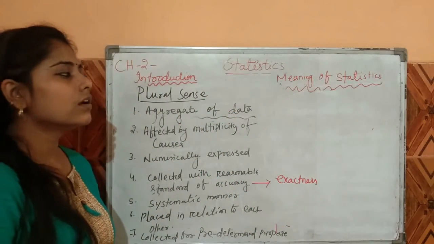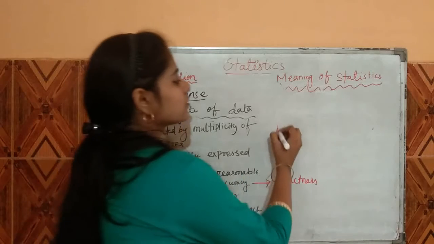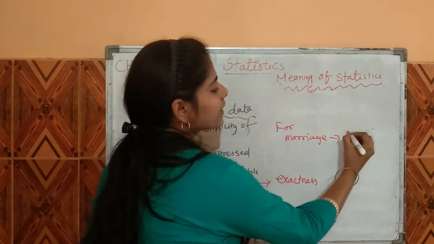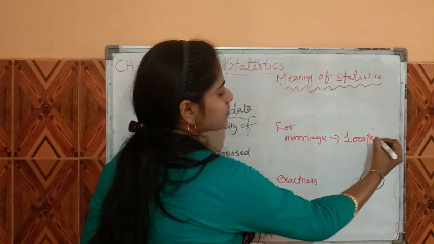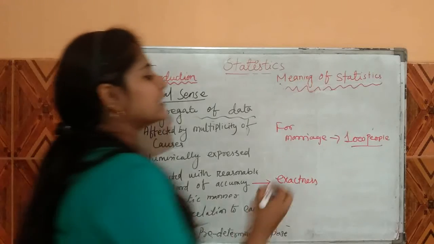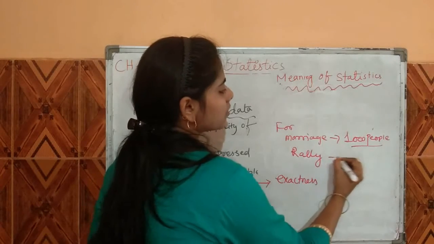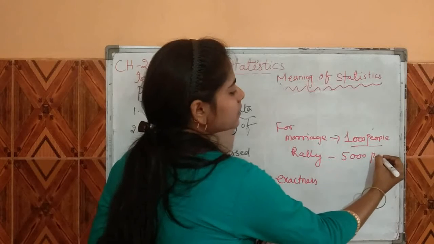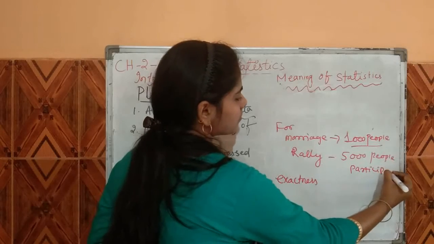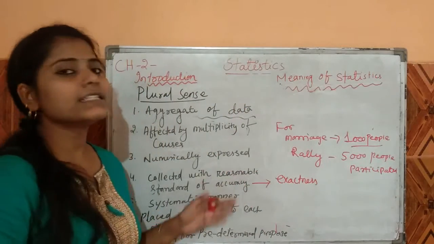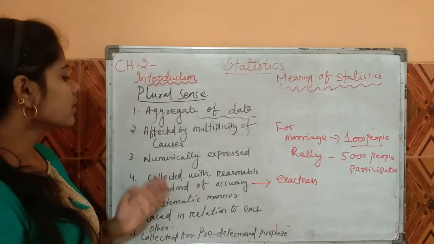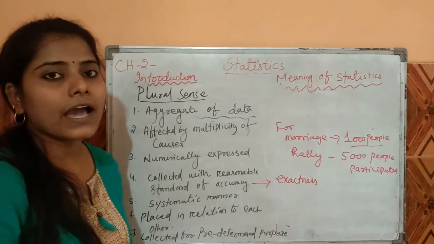For example, for a marriage, we invite 1000 people. This is called the exactness of data, or for a rally, 5,000 people participated. That means it is more focused on exactness. Thus, statistics is collected with a reasonable standard of accuracy.